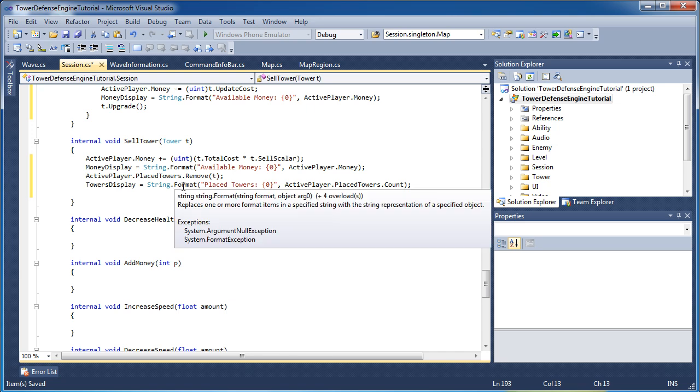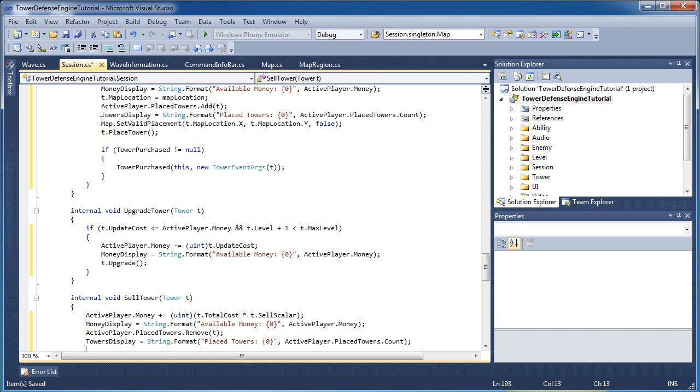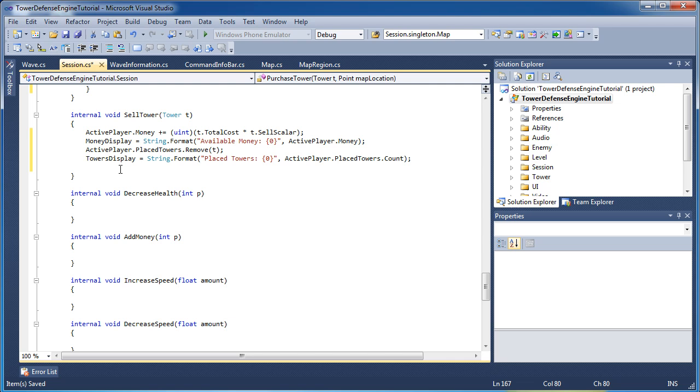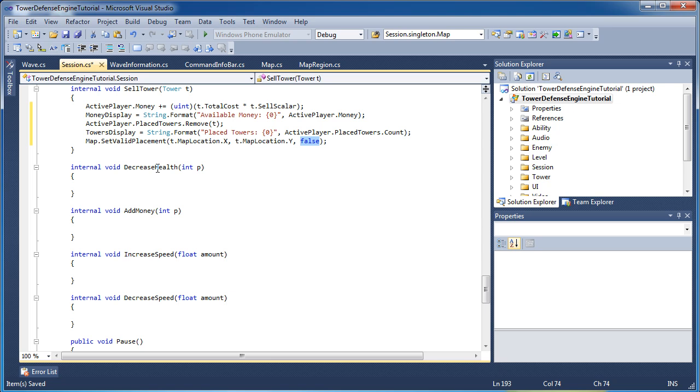Now, we removed the tower, so we need to set a valid placement because that old placement has become valid again because we removed the tower that was occupying that location. So go ahead and copy map.SetValidPlacement from the purchase tower method. We copy that and paste it in the sell tower and just replace false with true.